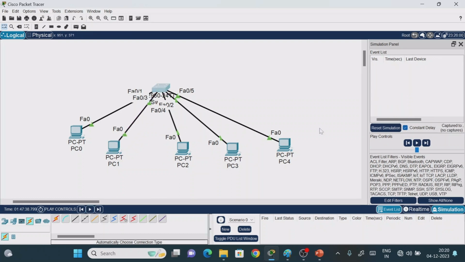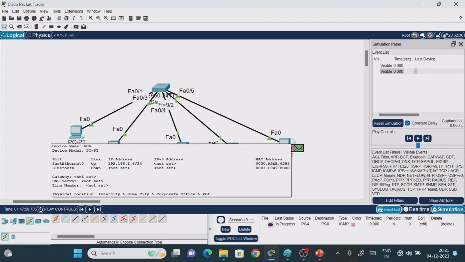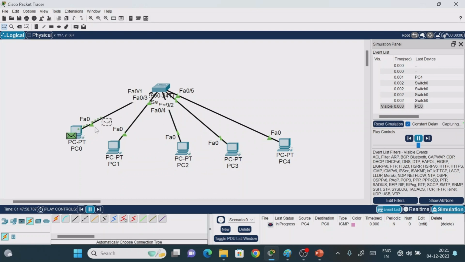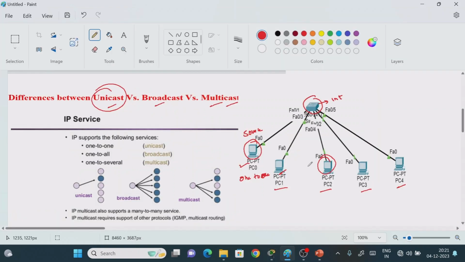Now we will see practically what is the meaning of the broadcasting operation. Suppose for explaining the broadcasting operation, let this be the source machine. See practically. In this case I am going to consider this as the source machine. So let me send the packet. Now see what will happen. First it is going to the switch, right? Next observe what will happen in case of broadcasting information. Will it send to only a particular device or all other devices in the network? It sends the information to all other devices in the network. So this is what we call the broadcasting operation.